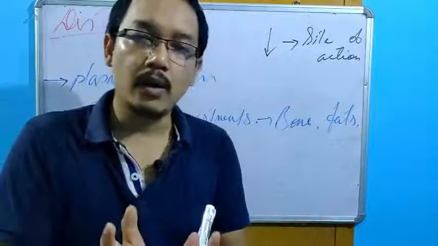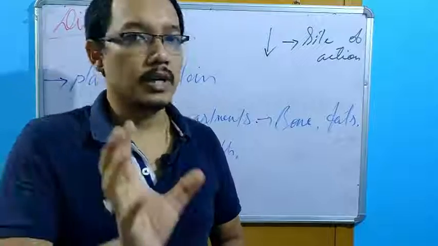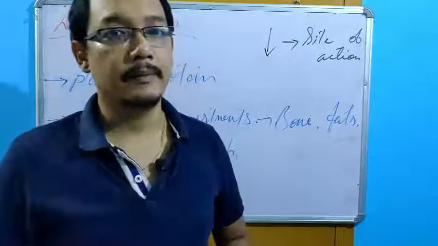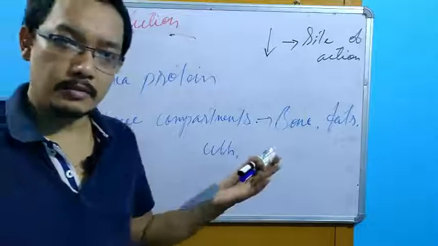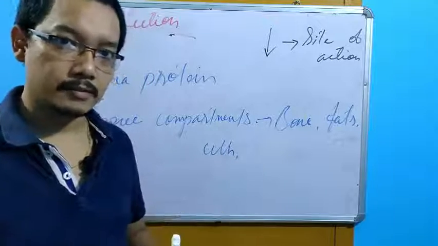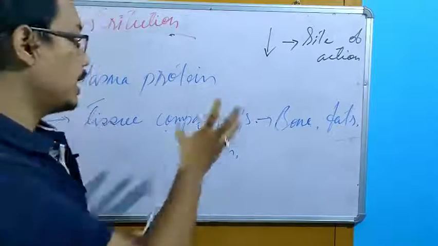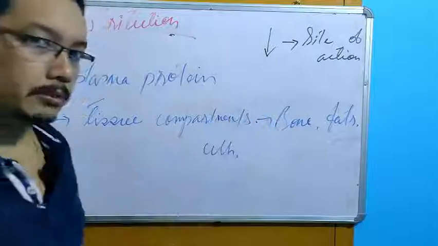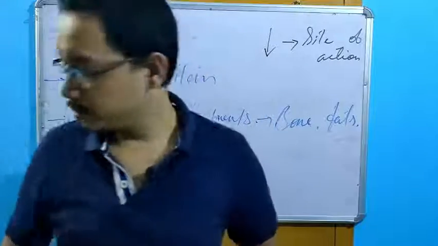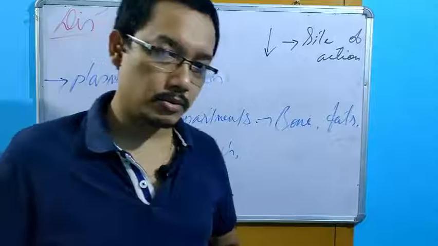By calculating all these phenomena only, the drug doses are determined. Remember this one. You cannot skip this process. So you have to consider how much drug will be bound to the protein, how much drug will be deposited in the tissue compartments, and based on this we have to calculate the dose.